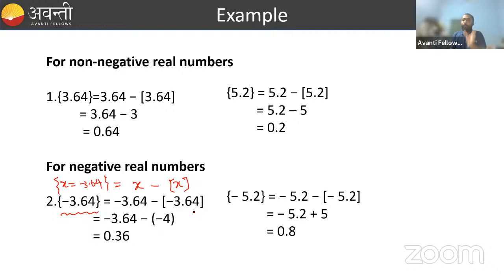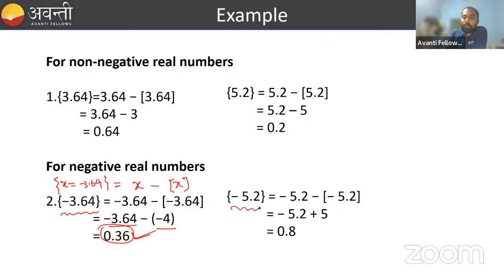The greatest integer value of minus 3.64, that is minus 4 or not? Yes, minus 4. So minus 3.64 minus of minus 4, that gives you 0.36. So what is the fractional part of minus 3.64? That is 0.36. Clear? Clear everyone?